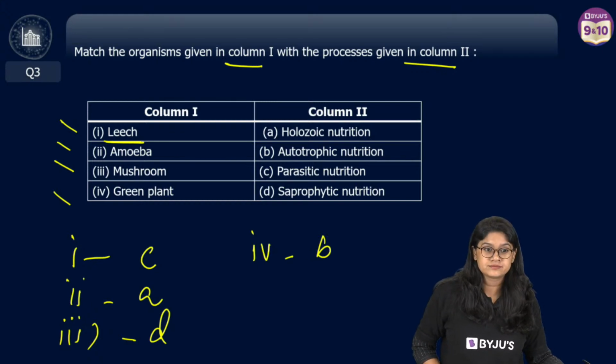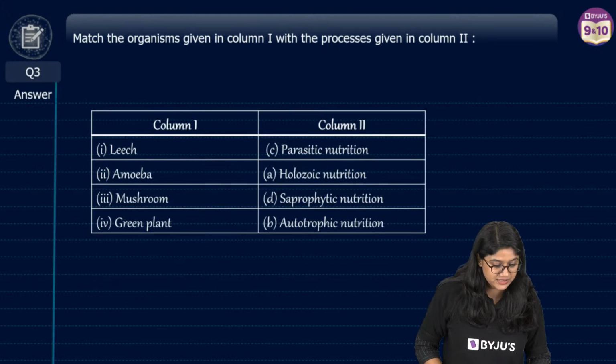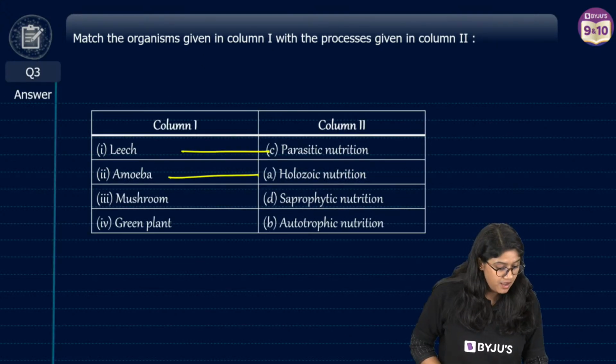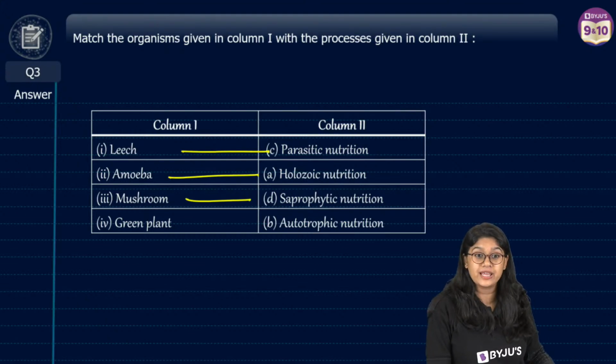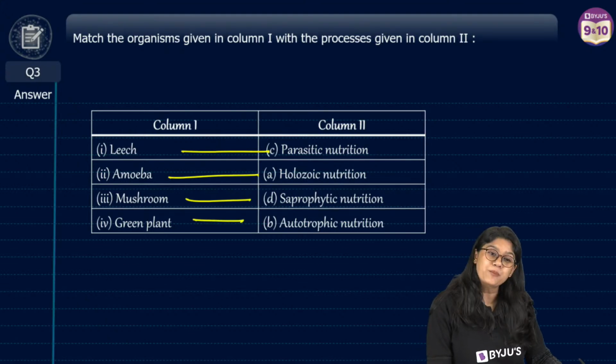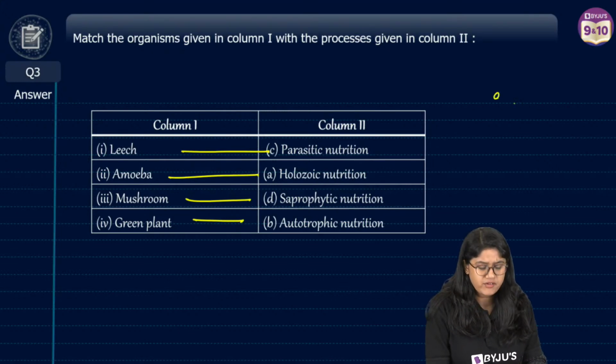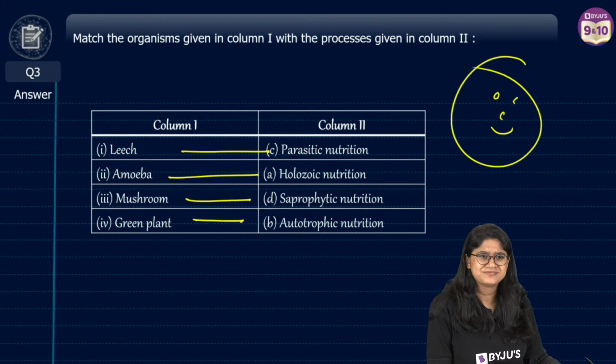Very good. So, here we have the answer, everyone. Leech, parasitic nutrition, amoeba, holozoic mode of nutrition, mushroom, saprophytic nutrition, and we have autotrophic nutrition for the green plants. Easy peasy. Everyone, smiley for all of us.